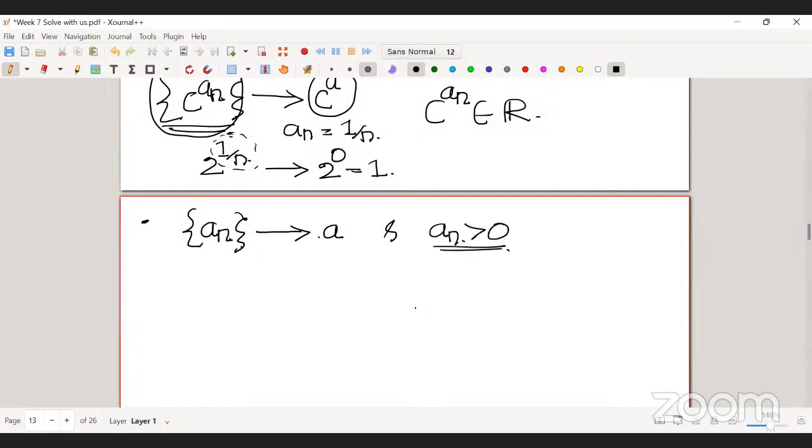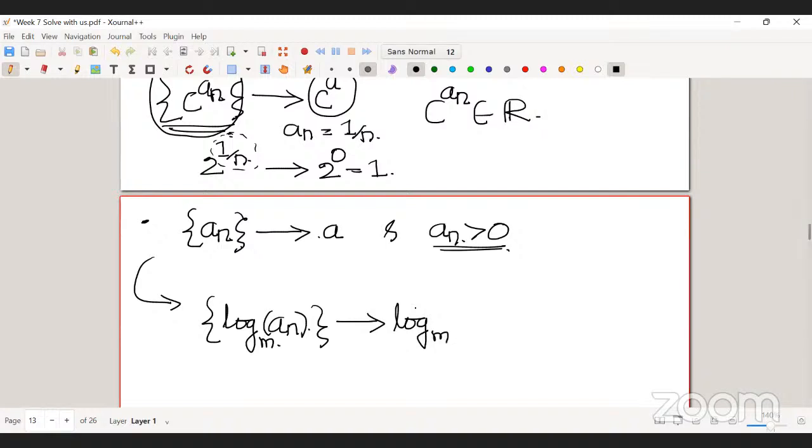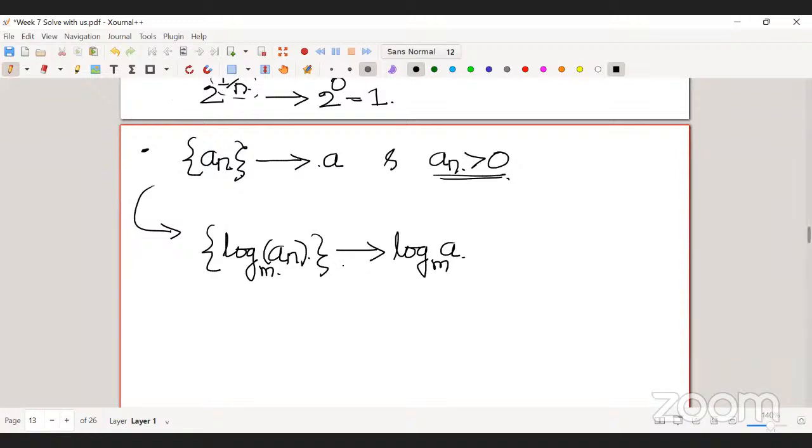Okay. Then the limit of the new sequence, how do I get this new sequence? By taking the log. So you can take any base, let's say the base is m. So the log of an, the limit of this sequence is log of a. For example, if I take this sequence,